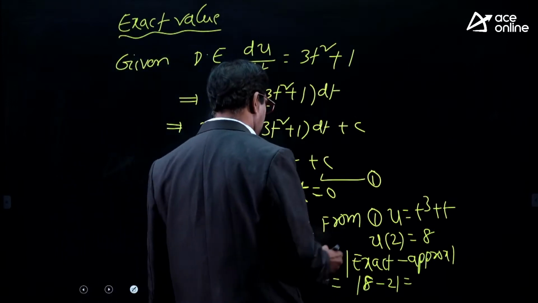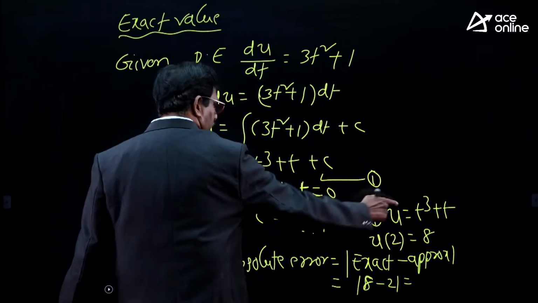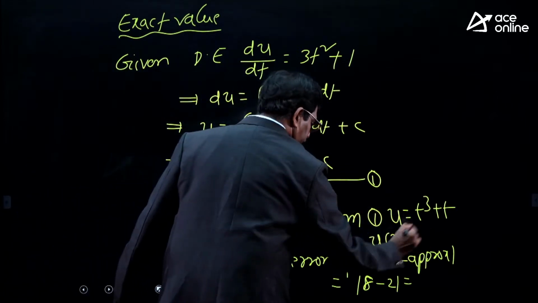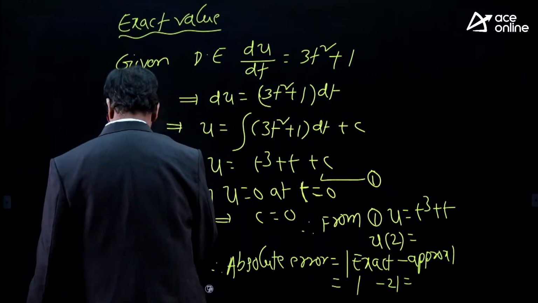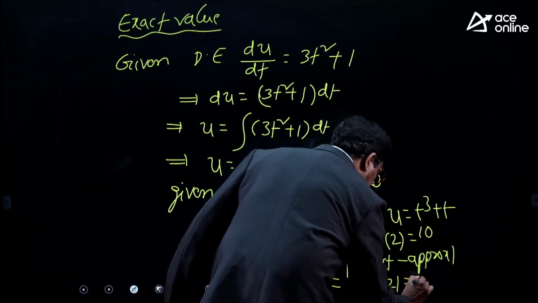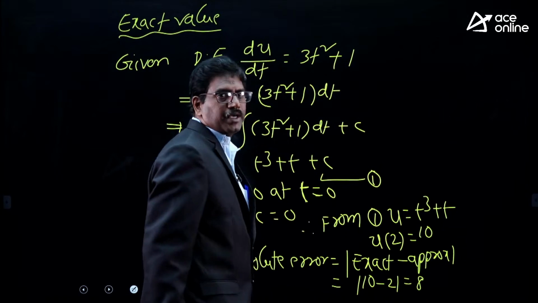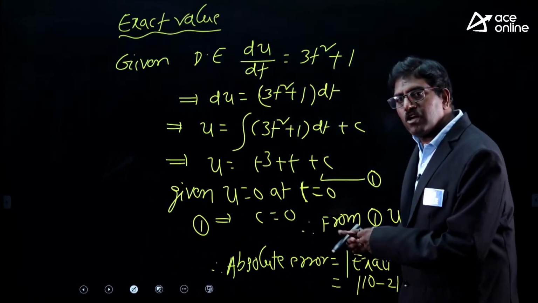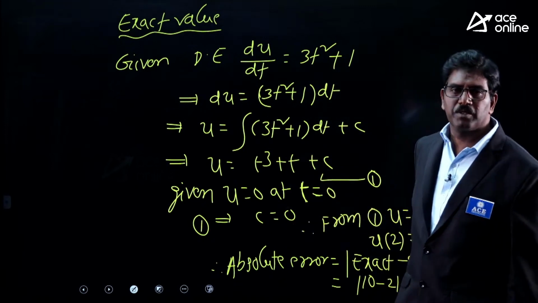This is not 8, sorry, this is 10, since t cube is 8, plus 2, 10. Final answer 8. Like this we can apply forward Euler and solve differential equations using numerical methods also.